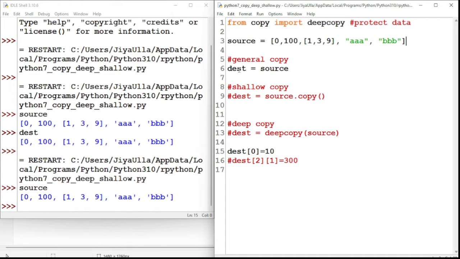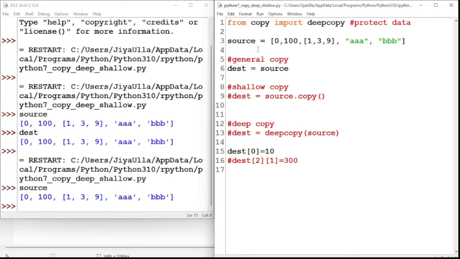Now we have three different types of copies: general copy, shallow copy, and deep copy. Let us see what the difference is between them. What will happen if the general copy is done by simply assigning the variable?